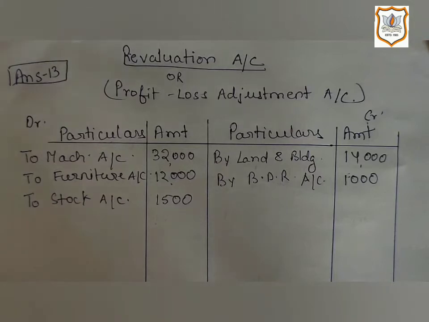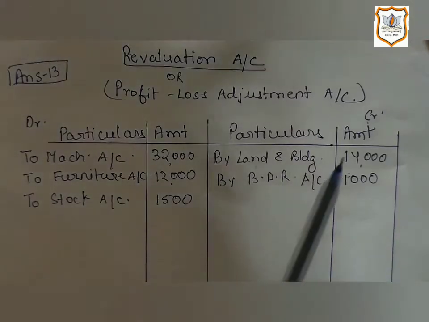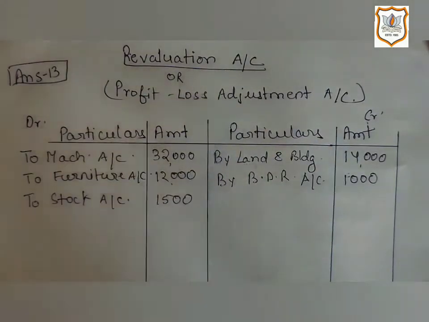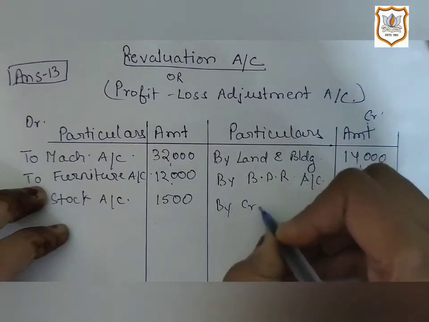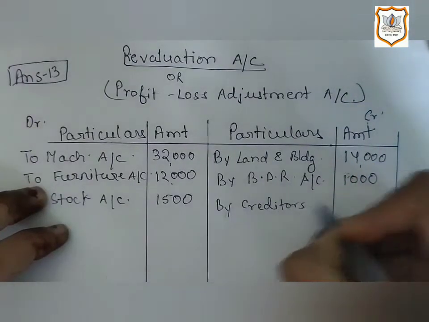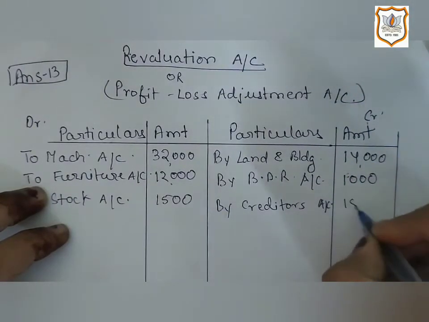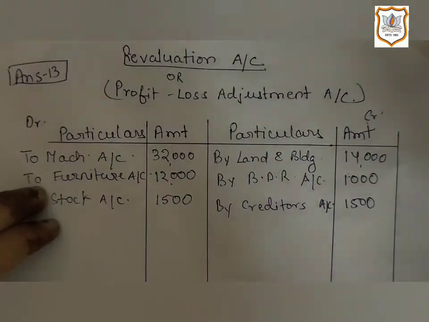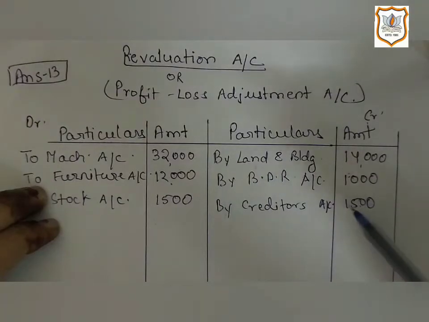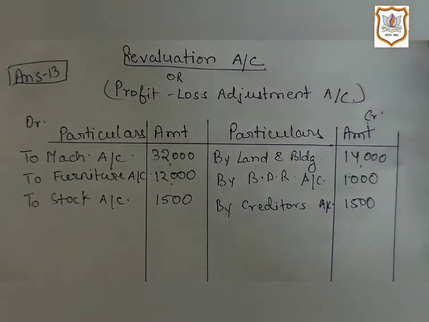Here our liability is getting reduced. That's why it will be recorded on the credit side of revaluation account, by creditors account 1,500. Liability is reducing to the extent of rupees 1,500.